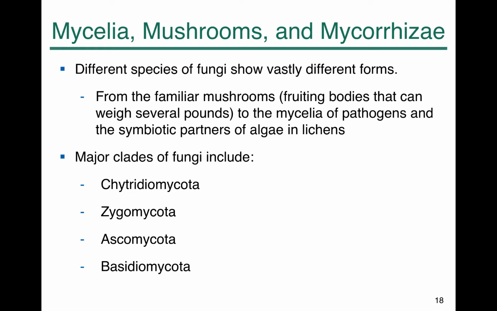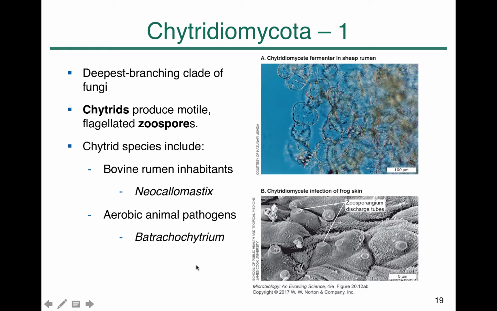Based on their lifestyle and sexual cycle, there are four major clades included in fungi: Chytridiomycota, Zygomycota, Ascomycota, and Basidiomycota. You don't need to know individual fungi under these groups, but you need to know the key features of each category. The key feature of Chytridiomycota is that this is the deepest branching clade of fungi, which means the earliest branched group of fungal species. The key thing to know is that these fungi produce motile zoospores.